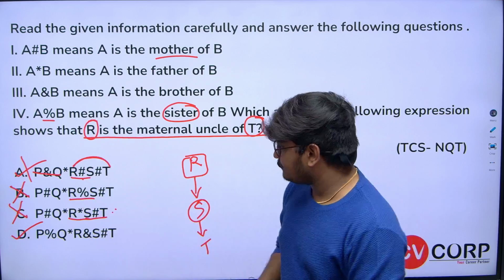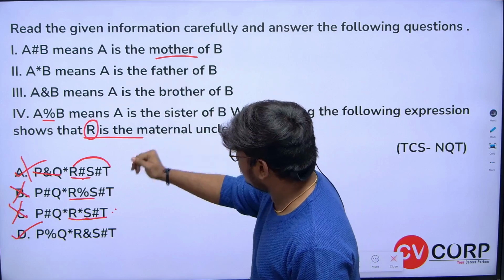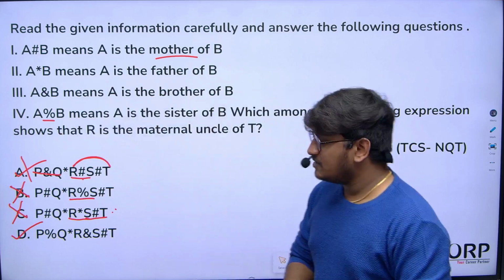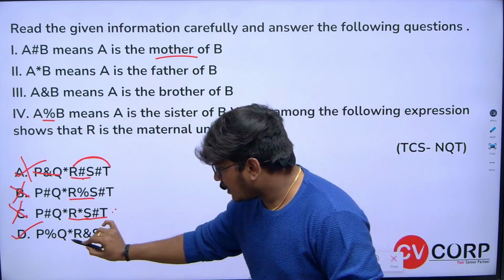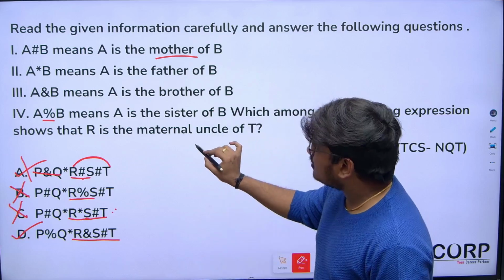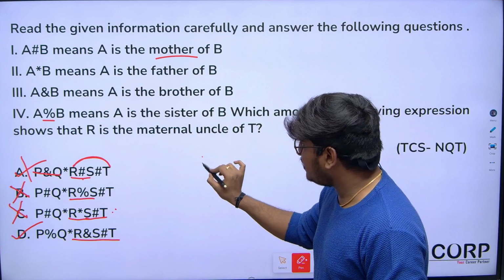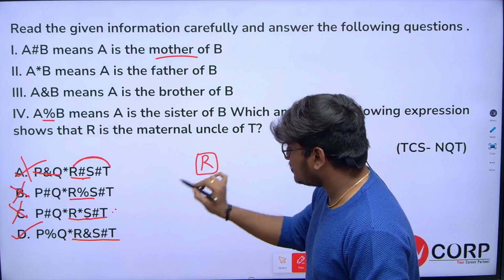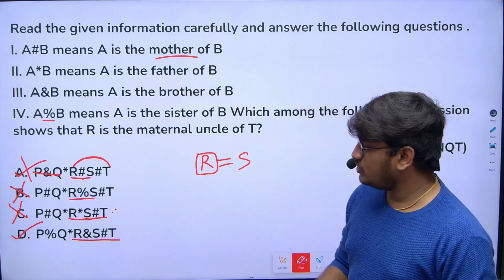If you want, we'll cross check whether option 4 is correct or not. So why go with a blind guess? Let's say in the symbol R, we have an ampersand, so it's a brother. So R is brother of S. Brother indicates sibling, so it is the equals symbol.